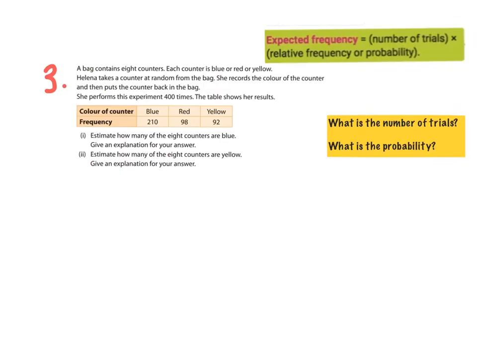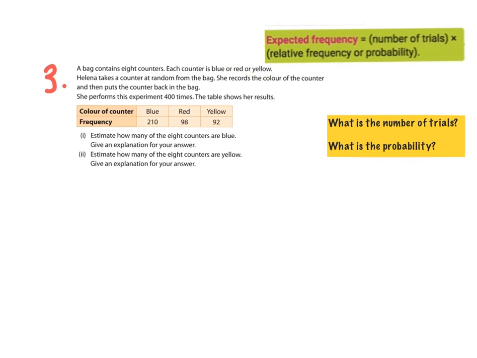We're going to look at another question now, and this is one that you were doing for work 2 weeks ago when we were in school, and I know a lot of us had some issues with it, so I said I'd go through it really slowly, so hopefully it'll clear up any confusion. It says a bag contains 8 counters. Each counter is blue, red, or yellow.